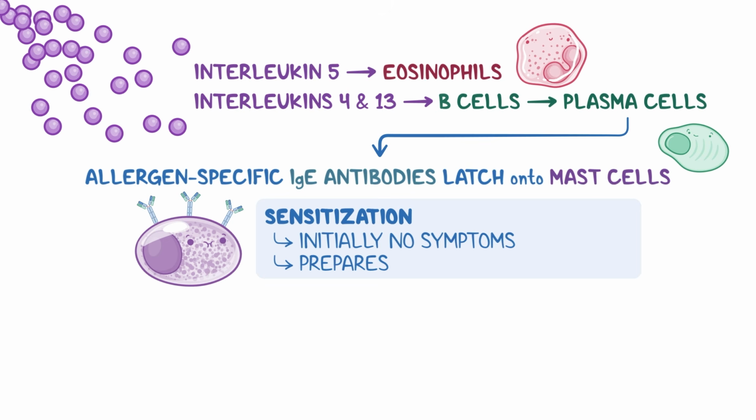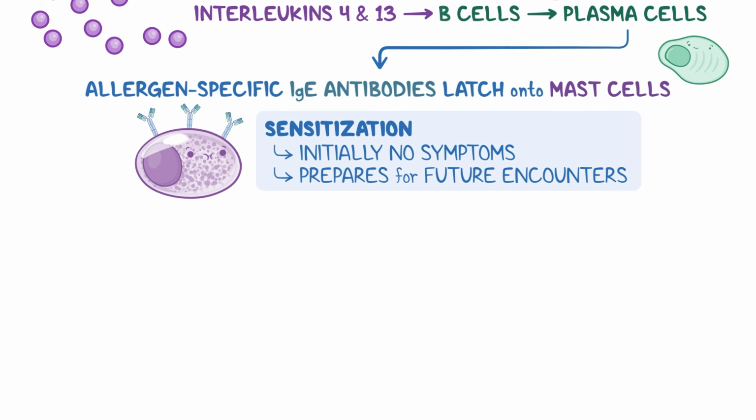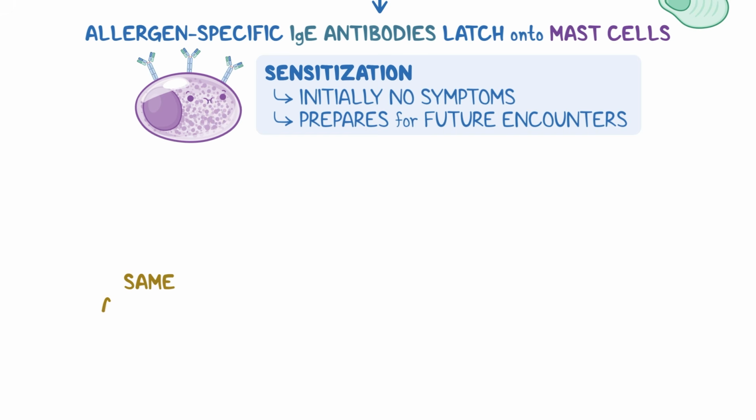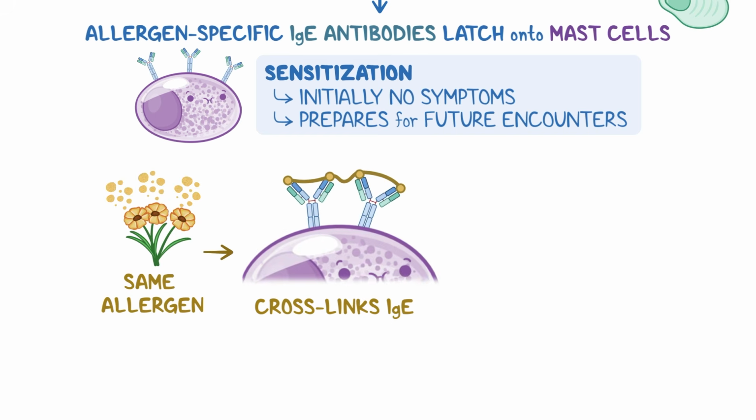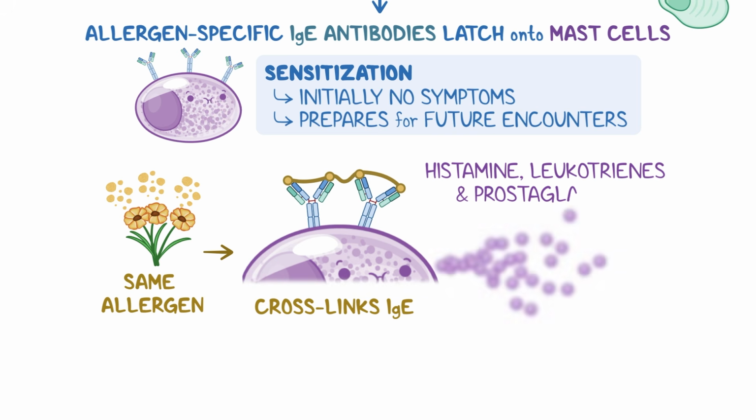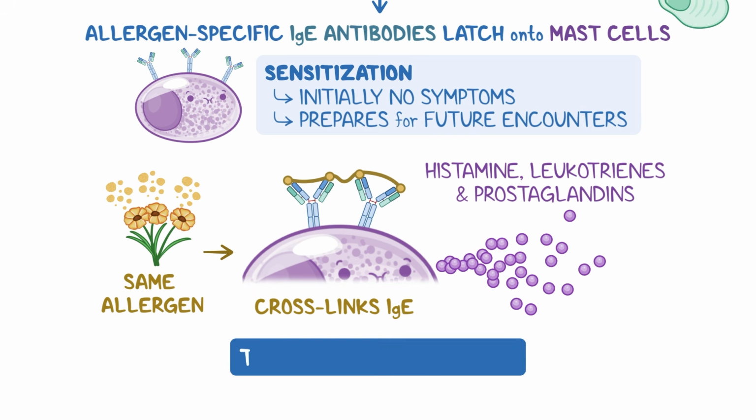Instead, it prepares mast cells for future encounters. So when the body meets the same allergen again, the allergen cross-links the IgE on the surface of mast cells, triggering the release of histamine and other inflammatory mediators, such as leukotrienes and prostaglandins. This IgE-mediated immune response is known as type 1 hypersensitivity.